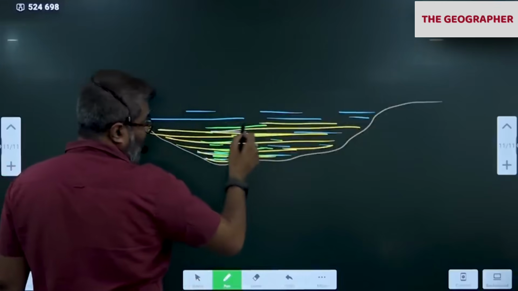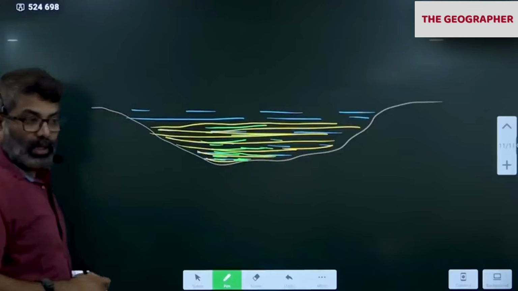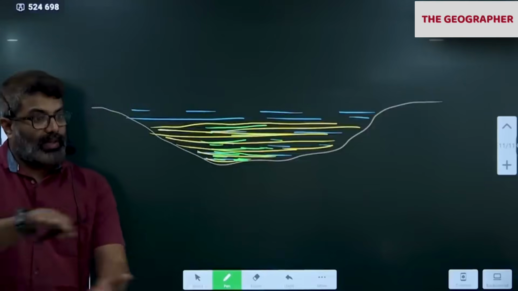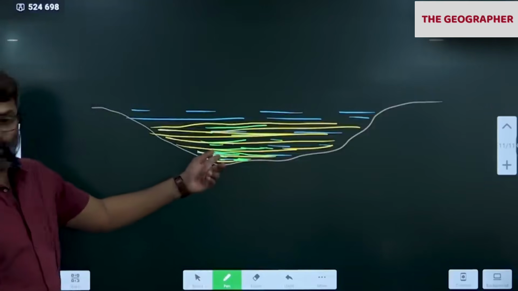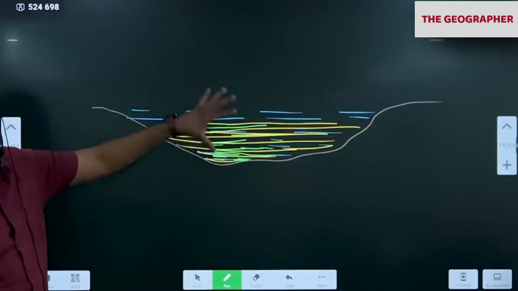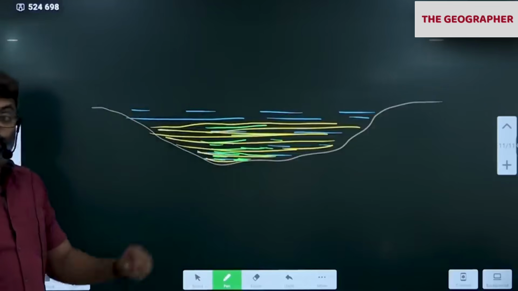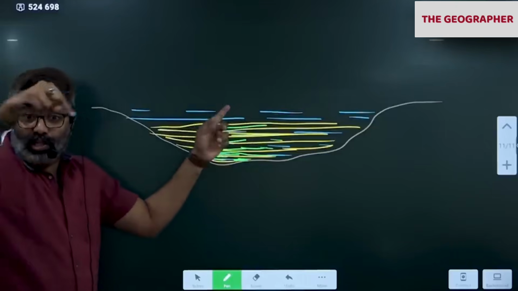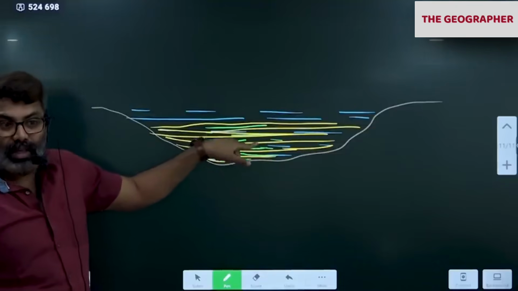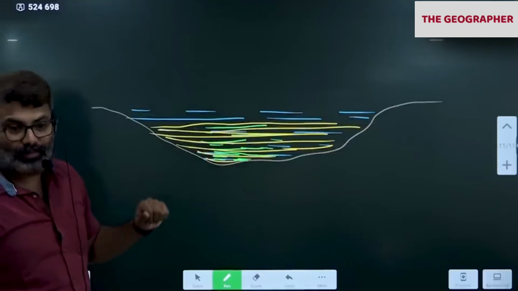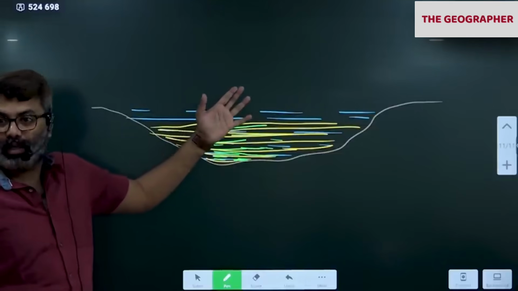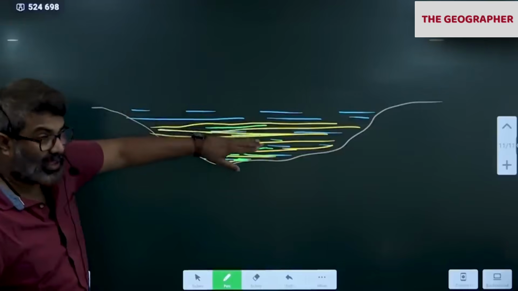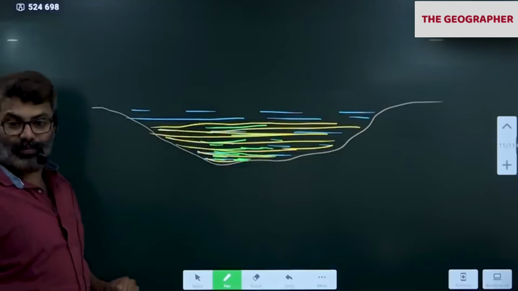That will bury this also. It will get buried, like that, many layers of sand one below the other. In between that, organic matter trapped, like this. Many millions of years of organic matter trapped. So the older the water body, the larger the marine sediments, aquatic sediments it contains, like the Tethys Sea. Okay, a very old sea, so it will contain a lot of sediments and organic matter.